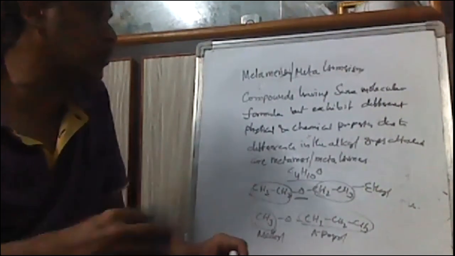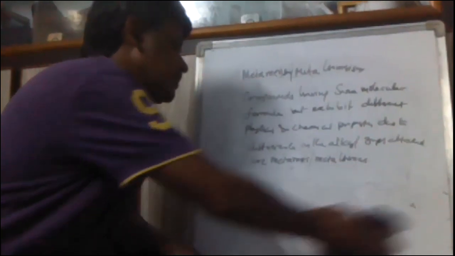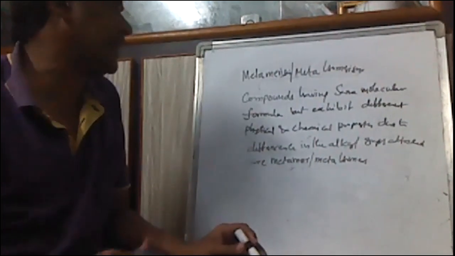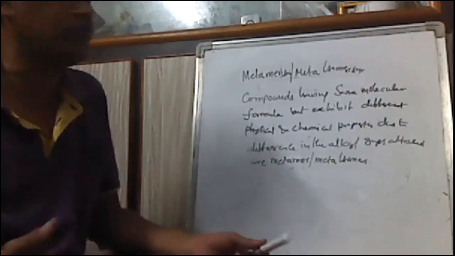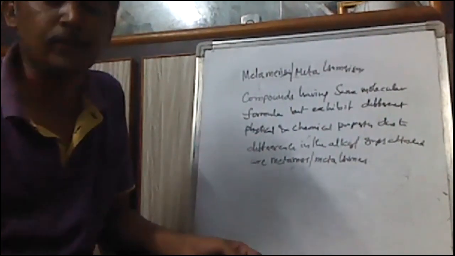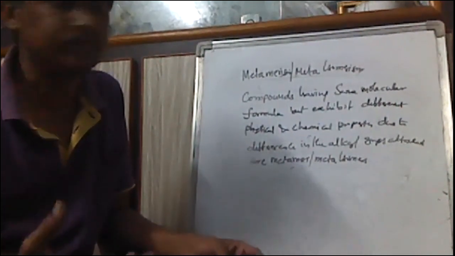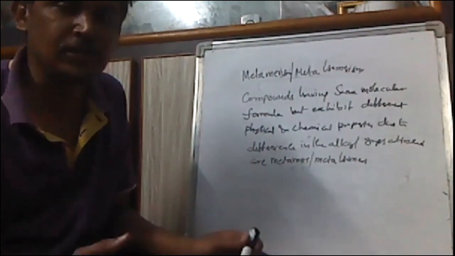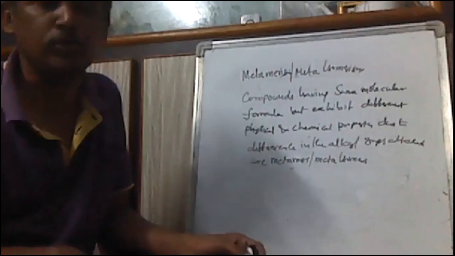Because of the difference in the alkyl groups attached to a functional group, they exhibit different physical and chemical properties. That's why these are called metamers or meta-isomers. This is regarding metamerism. Generally, ketones and amines exhibit this kind of meta-isomerism, but not all functional groups. Very few functional groups, and esters, also exhibit this type of meta-isomerism.